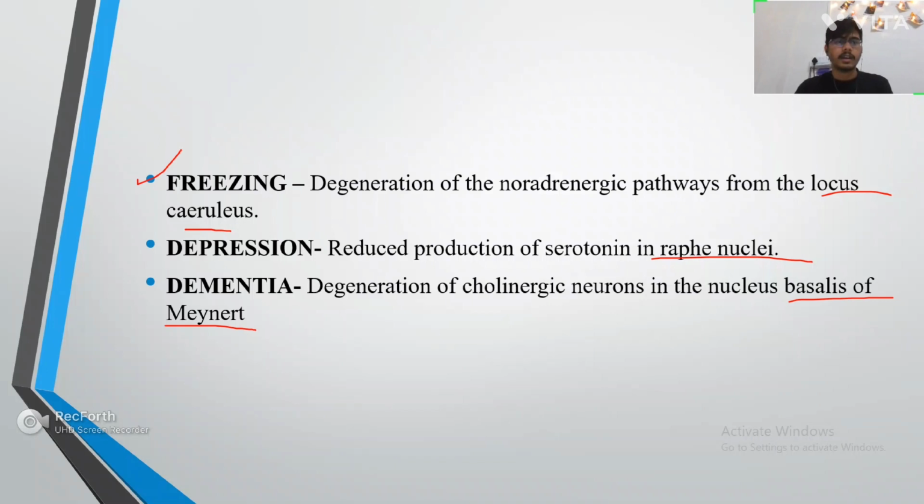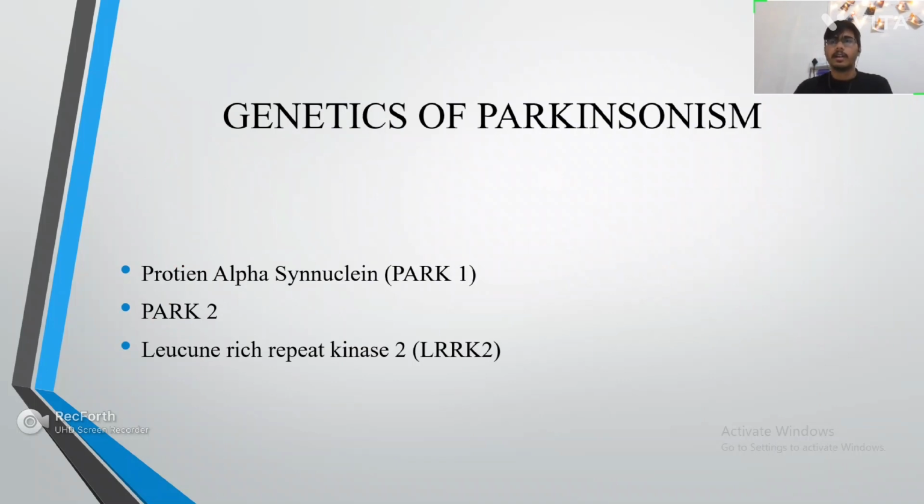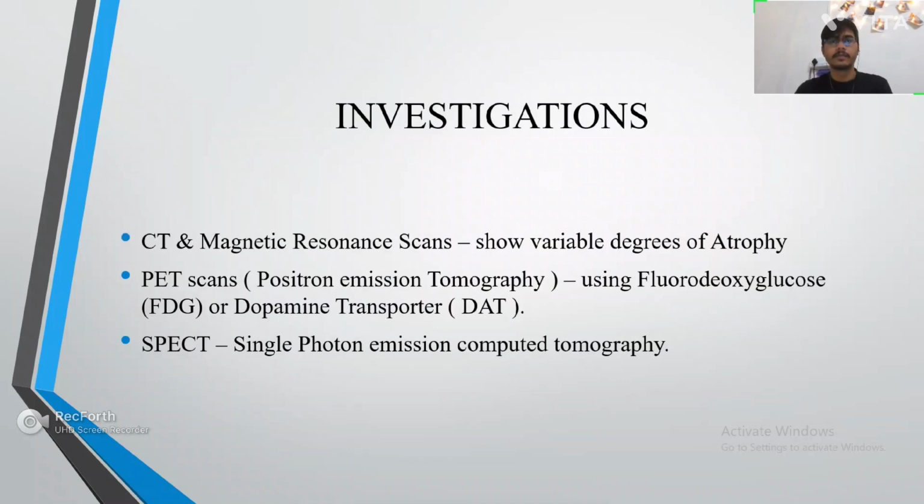And because of these, freezing, depression, and dementia are seen in the Parkinsonian patient. Some genetic factors also usually work. The protein alpha synuclein, PARK1 gene and PARK2 gene. Apart from that, the LRRK gene, which is the leucine rich repeat kinase, also affects the etiology of the Parkinsonian disease.